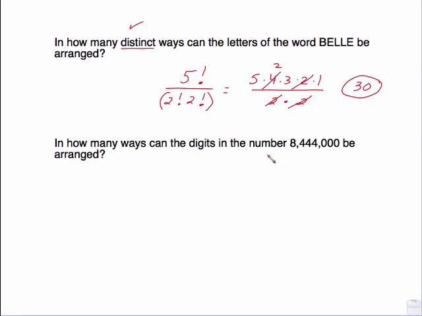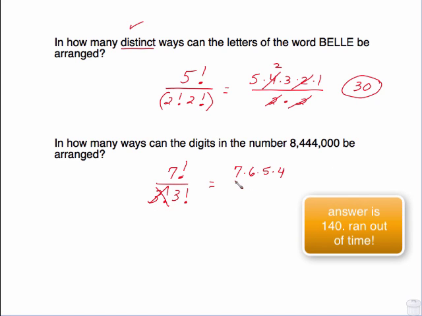How many ways can the digits in the number 8,440,000 be arranged? Because I can't tell between any of the 4's or any of the 0's, I have to use the same formula. So what I have is 7 total digits, and I have 3 repeating 4's, so put a 3 factorial, and I have 3 repeating 0's, put another 3 factorial. So 7, 6, 5, 4, and right now I know I should write out a 3, 2, 1, but I really don't have to because I can cross it off with one of those 3 factorials. And now what's left on the bottom is a 3 times 2.